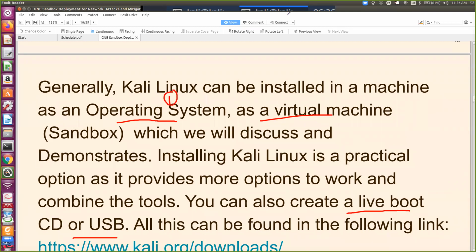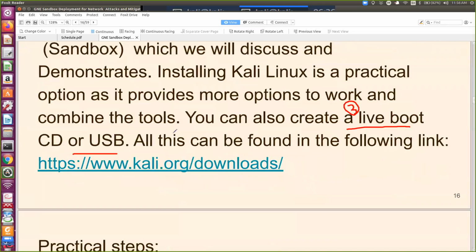So if you are using one operating system, you have to compromise on one of the machines. If you want to use multiple operating systems, like I'm doing right now, you can use a virtual machine or sandbox. There are also other virtualization software, but they are paid, like VMware and many more. But this is also equally good, from Oracle, virtualbox.org.